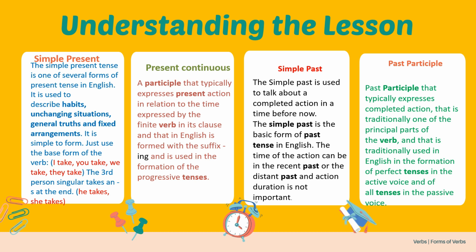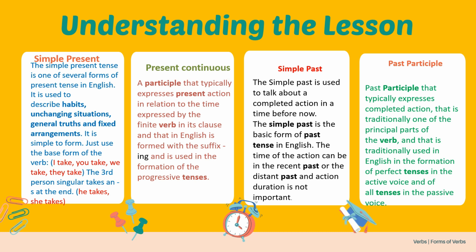Past participle typically expresses completed action. The past participle is traditionally one of the principal parts of the verb, and it is traditionally used in English in the formation of perfect tenses in the active voice and of all tenses in the passive voice. See, past participle means what?